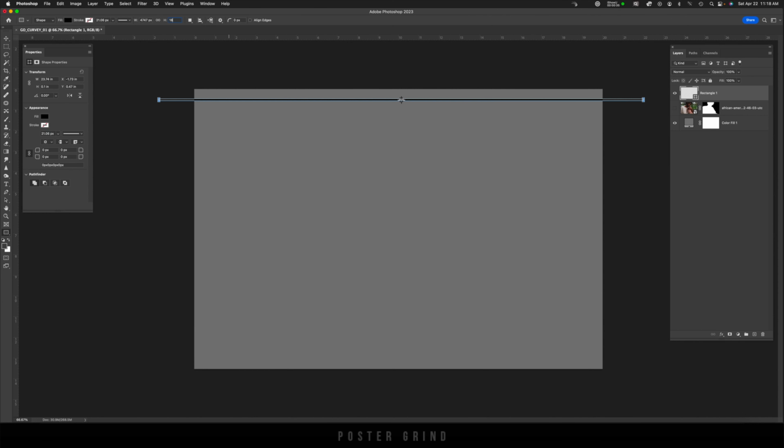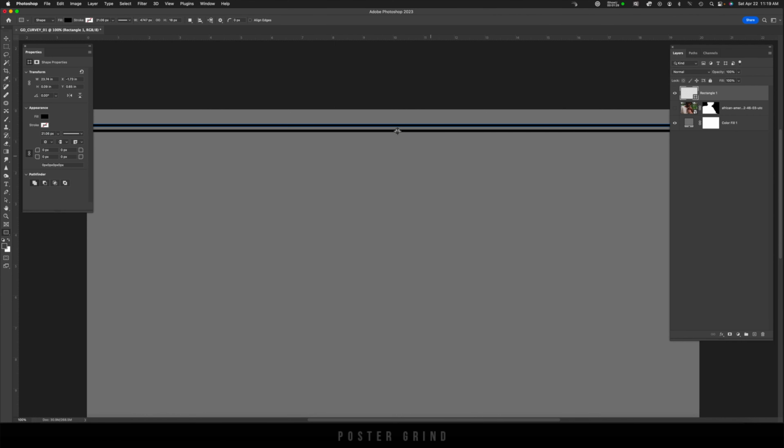Once you do that, go ahead and zoom in a little, and then with your arrow pointed on the rectangle, just drag a new one down like so. Then go ahead and hit enter. Don't forget this step or it won't work.